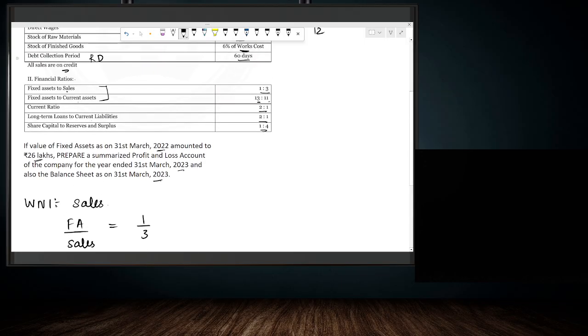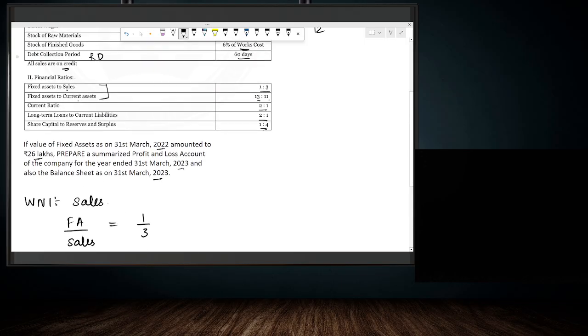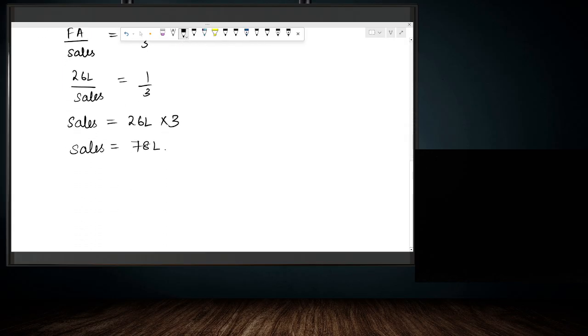Next we have fixed asset to current asset. It is given in the question. So we can calculate current asset as the second working note. Working note number 2, calculation of current assets.